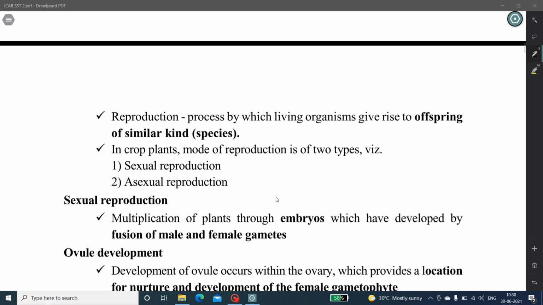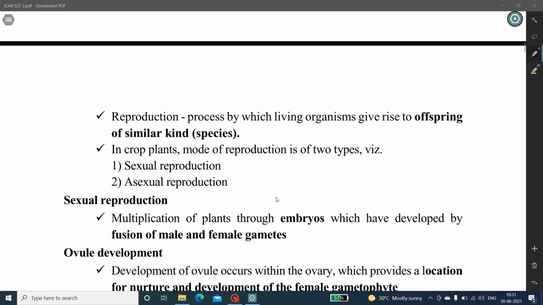The knowledge of modes of reproduction and pollination is essential for a plant breeder because these aspects help in deciding plant breeding procedures to be used for the improvement of crop species. Choice of breeding procedure depends on modes of reproduction and pollination of crop species.